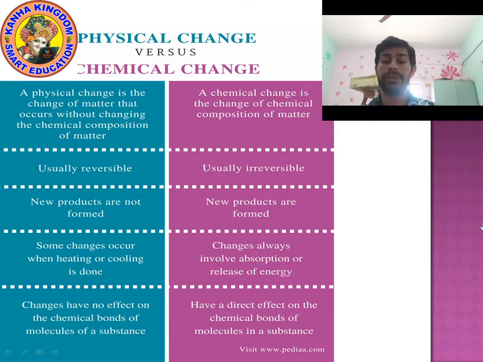But if I talk about the chemical changes, they always involve absorption or release of energy. So when chemical changes occur, energy or heat is either released or absorbed. For example, if I take sulfuric acid, H2SO4, you already know, last time we studied sulfuric acid is also known as king of chemicals.